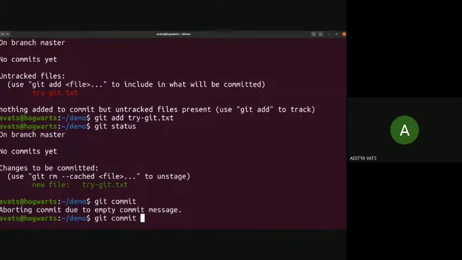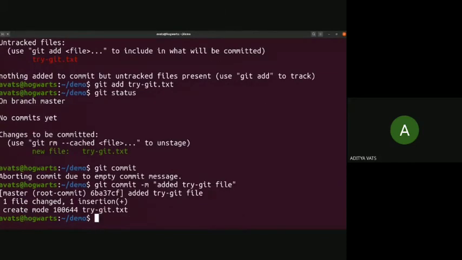So we need to put a commit message. The way to put a commit message is to use the option -m: git commit -m. The -m shows that there is a commit message, and you have to put the message in double quotes. Here I am putting the message as "added trygit file". Afterwards I can see what I have done in this commit, because this message would be shown to me. So put a message that is quite focused on whatever you are changing in this commit. Keep it short. So I have committed this.